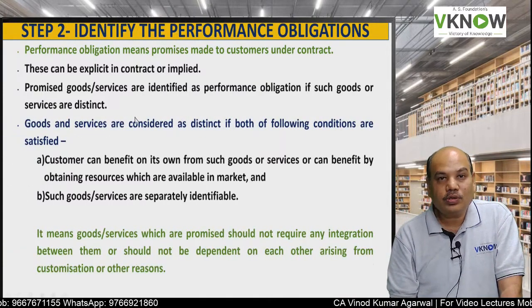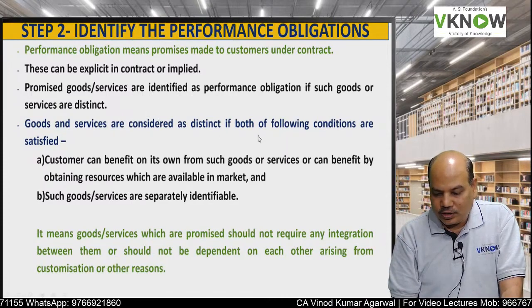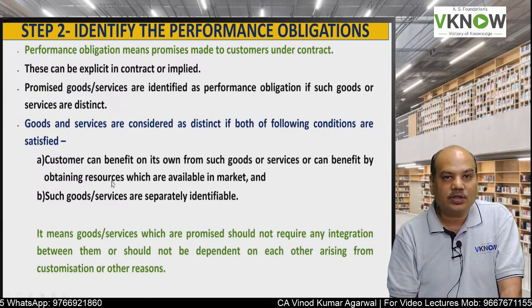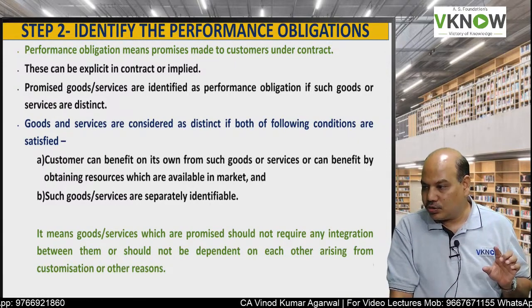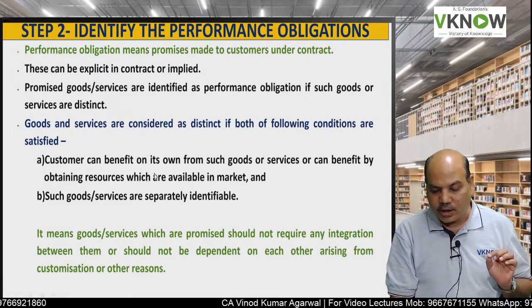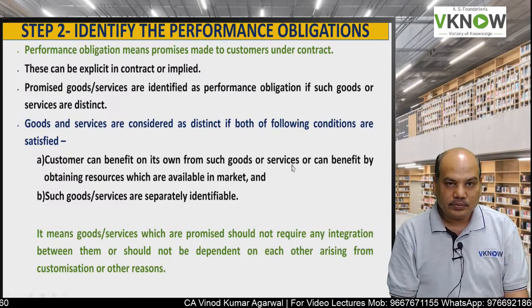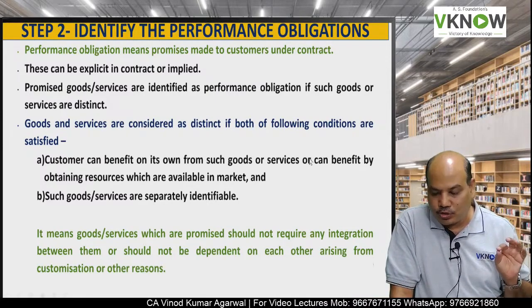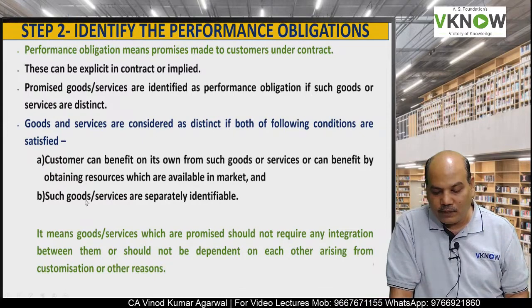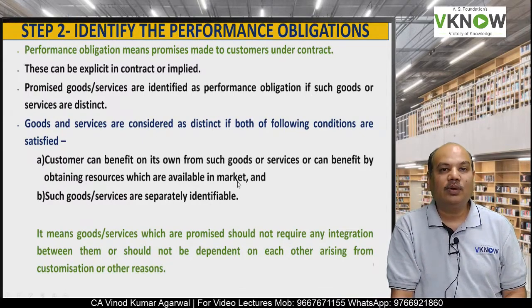When will you call goods and services distinct? Goods and services are distinct if both the following conditions are satisfied. Very important, for a theory question also, remember: the customer can benefit on its own from such goods or services. That means the customer can independently benefit from such goods and services, or can benefit by obtaining resources which are available in the market.